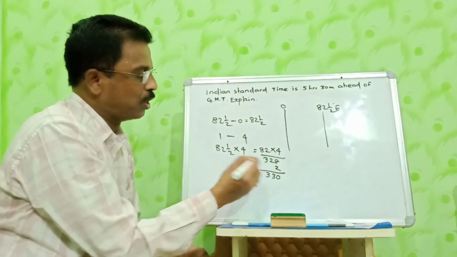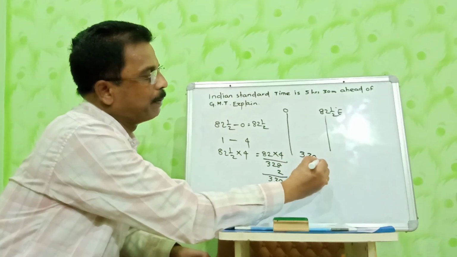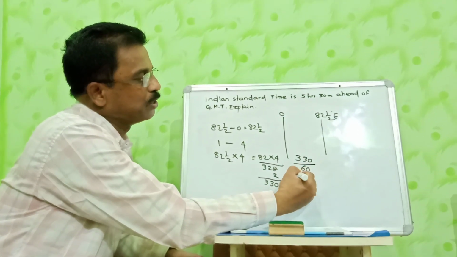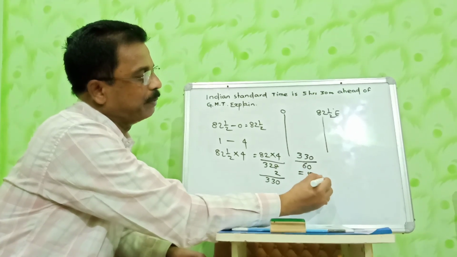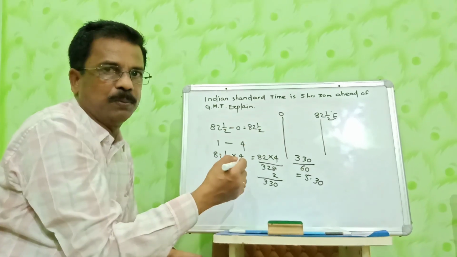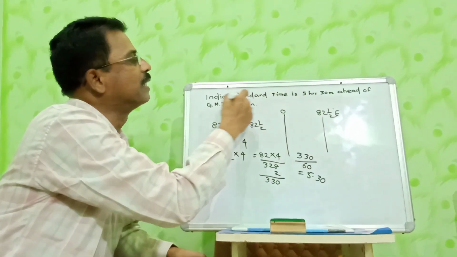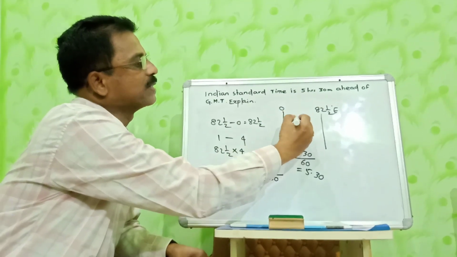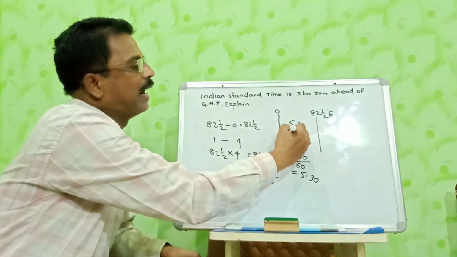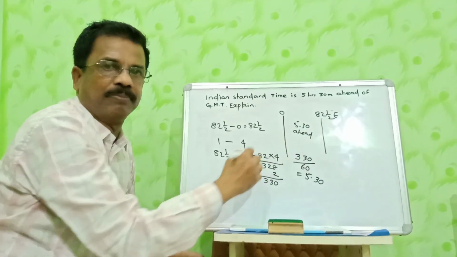Total 330 minutes. Convert into hours and minutes. 330 by 60, so you get 5 hours 30 minutes. And 82 and a half degree east lies in the eastern hemisphere. Definitely the time runs ahead. So Indian Standard Time is 5 hours 30 minutes ahead of GMT, Greenwich Mean Time. Clear?